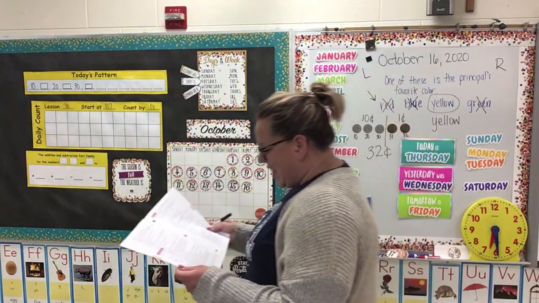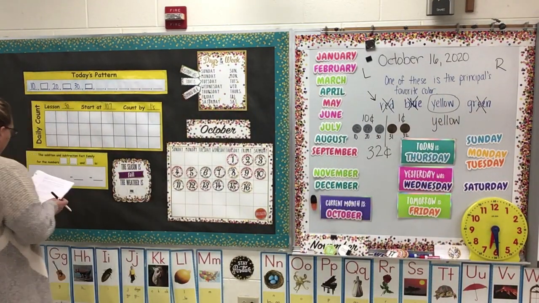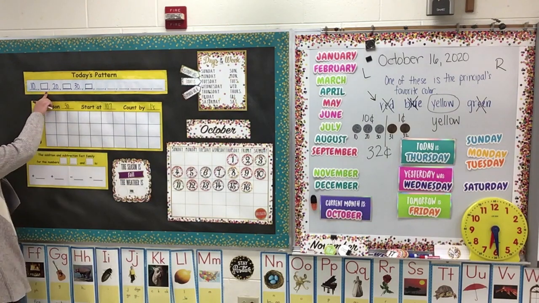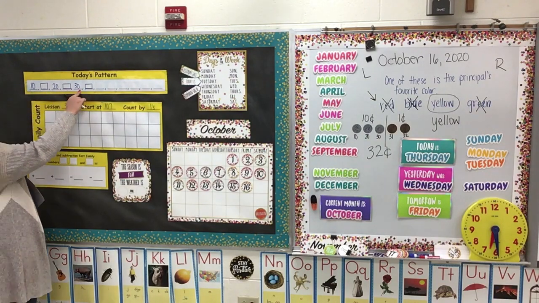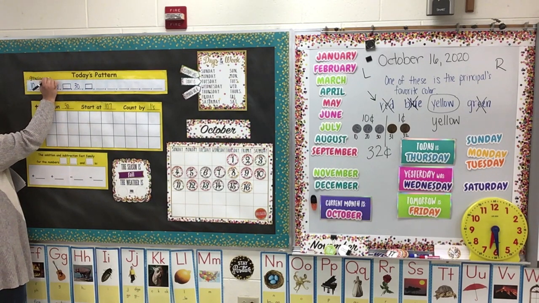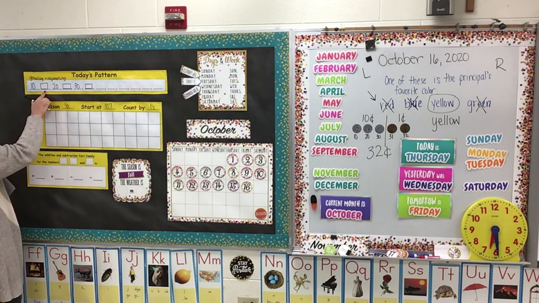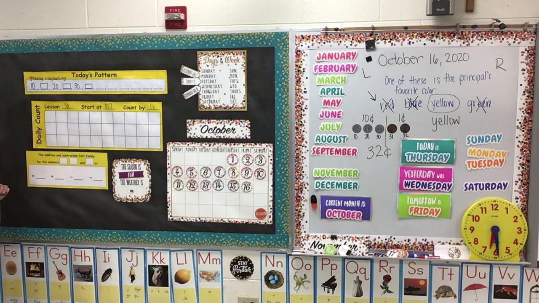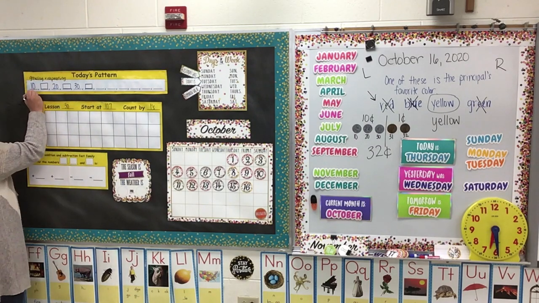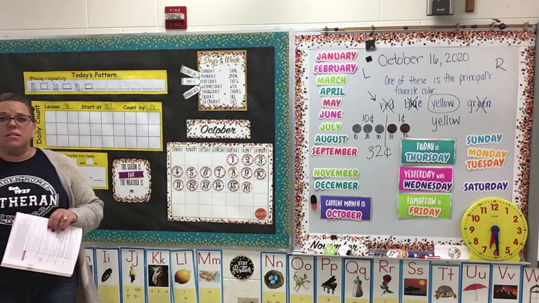Okay, friends, let's keep moving. We have to talk about the pattern today. Take a look at our pattern. 10, rectangle, 20, rectangle, 30, rectangle. We have a growing and repeating pattern again. Growing and repeating. How is it repeating? Well, I have a rectangle after every number. How is it growing? I'm counting by tens, and it's increasing every single time.